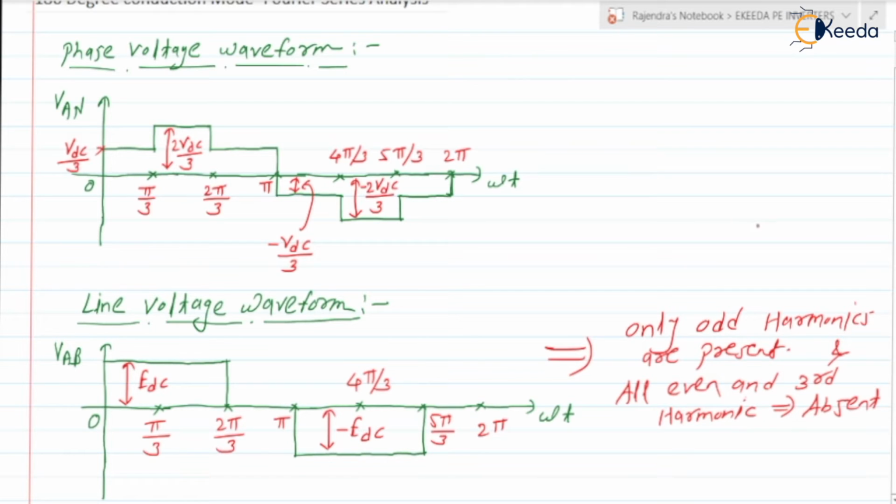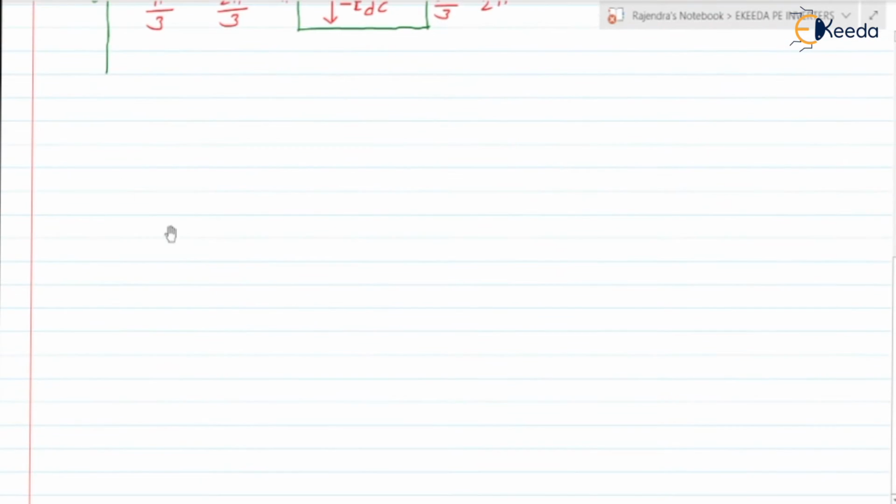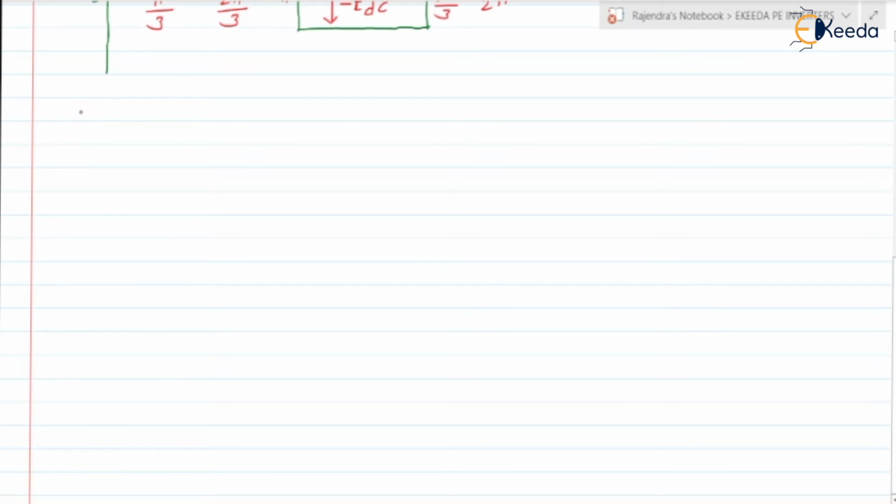Next, let us discuss the Fourier series analysis of the phase voltage waveform. So let us put the heading: Fourier series analysis, phase voltage waveform.